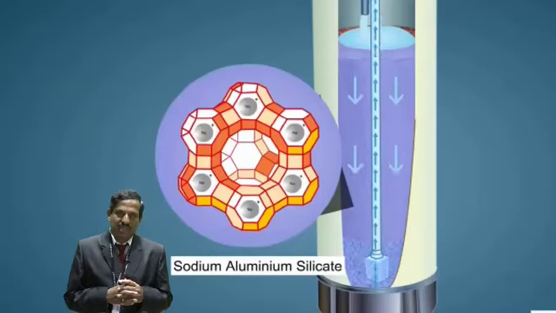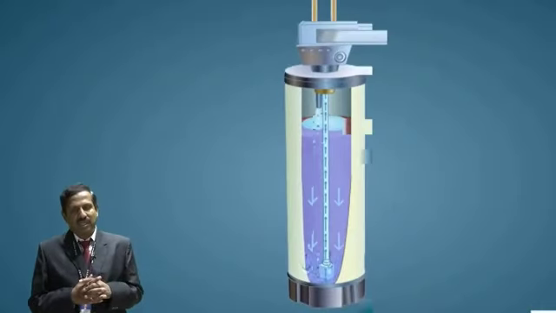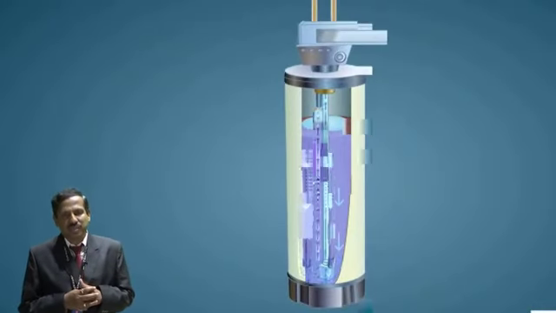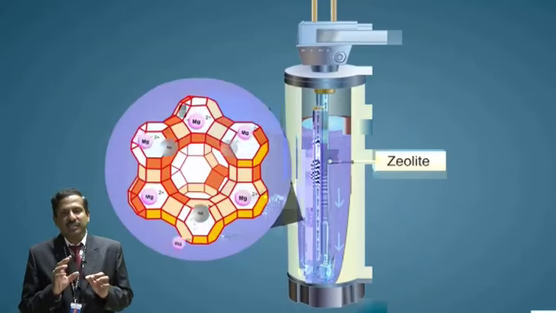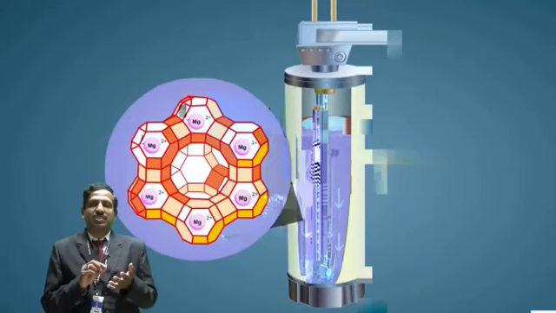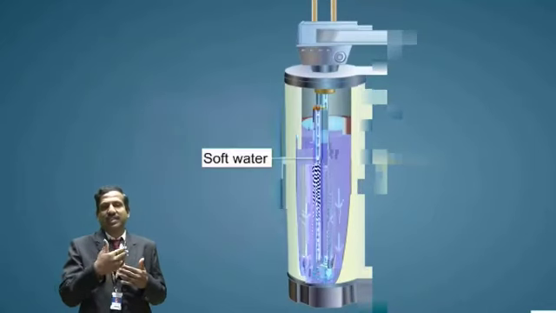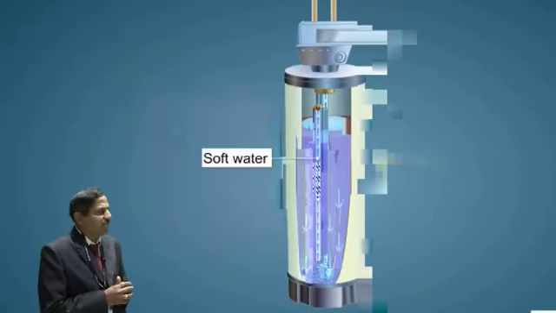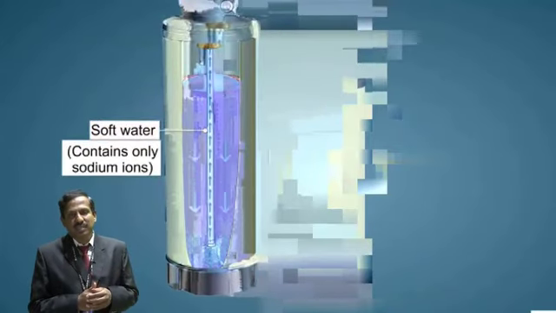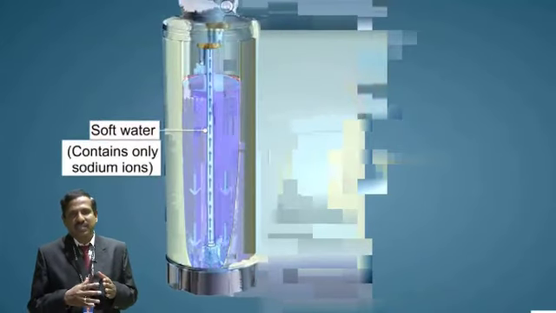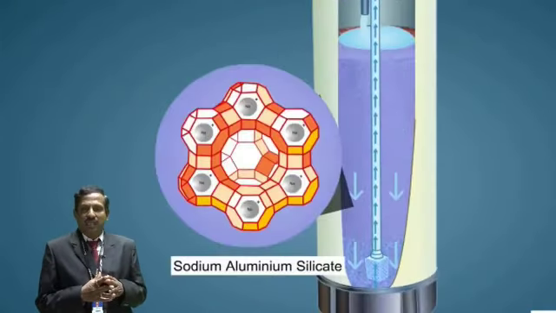Zeolite process, and the last is your ion exchange process. So what do you actually do in your zeolite process? Zeolite is represented by Na2Z, and in this we use synthetic zeolites for exchanging its sodium ions with the cations present in the hard water. Why do we use these synthetic zeolites? Because it is very porous and it has high exchange capacity with the ions present in the hard water.